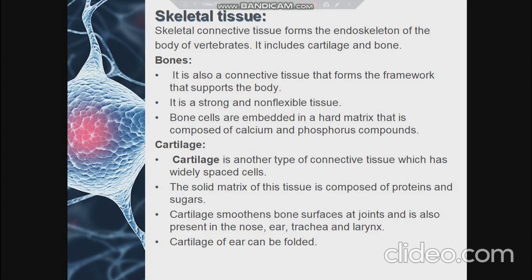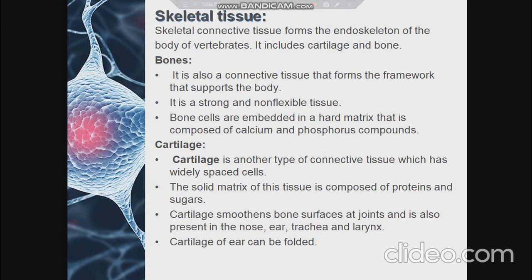These are very strong and non-flexible tissues. Whereas cartilage is another type of connective tissue which falls under skeletal or supportive tissue, which has widely spaced cells, and here also the matrix is a solid matrix like that found in the bone, and it is composed mainly of proteins and sugar. But cartilage has a little elasticity which allows it to be firm but cheese-like, so that it can be bent and is flexible in nature.